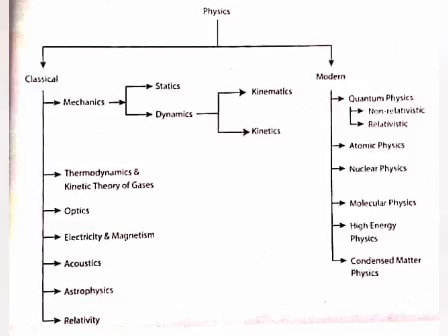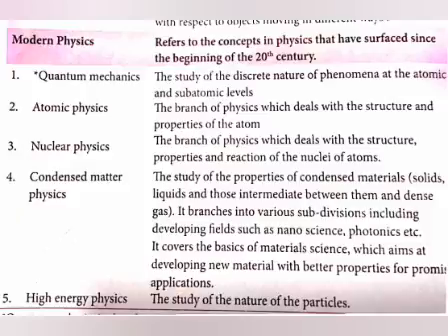In modern physics, quantum physics explains the phenomena of atomic and subatomic levels, and atomic physics explains the structure and properties of atoms. Nuclear physics explains the structure, properties and reactions of the nuclei of atoms. Condensed matter physics explains materials, that is solid, liquid and gases. The last one, high energy physics, studies the nature of particles.